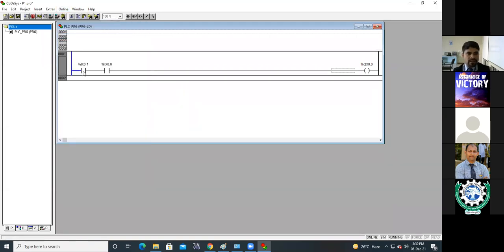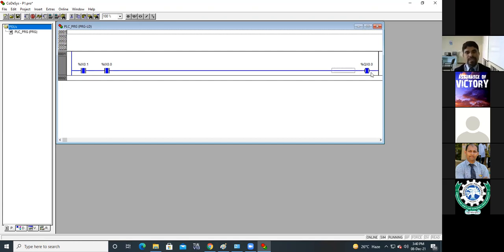If I operate only this first instruction, see, the output is not on. Again, if I operate only this second instruction, then also the output is off. Now if I operate both instructions, then the output is on.